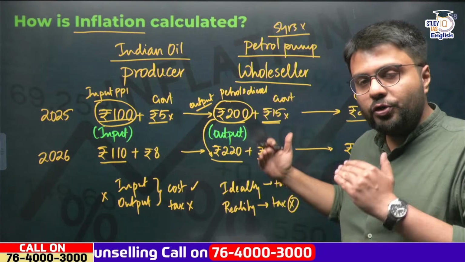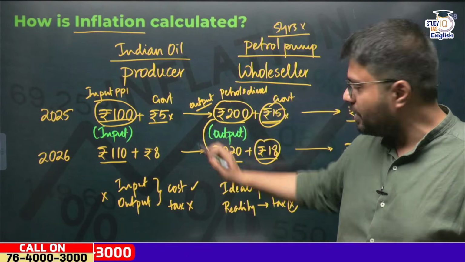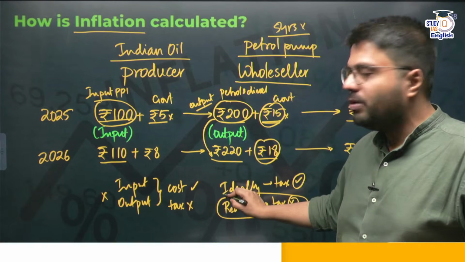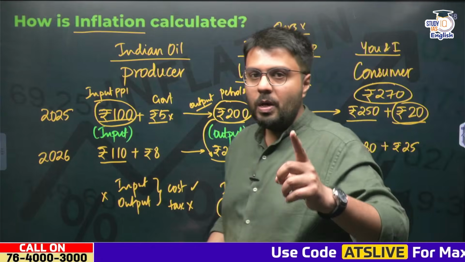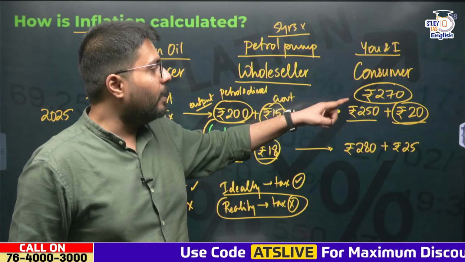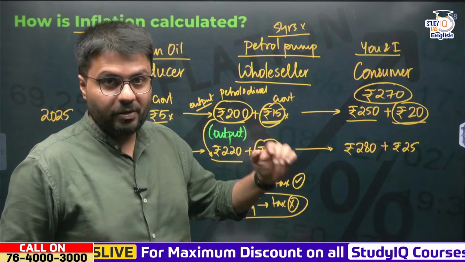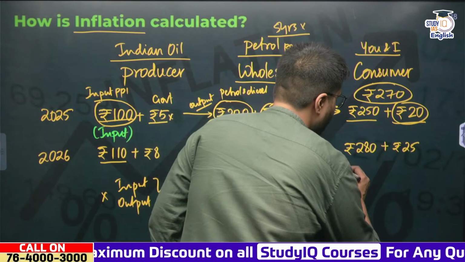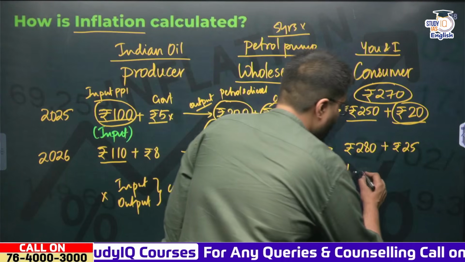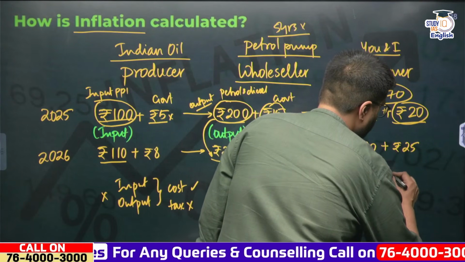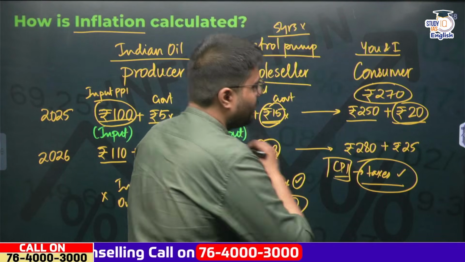So ideally we should take into account the taxes paid by wholesalers to buy the product from producers, but in reality we do not take that into account because up till now we were not calculating PPI. Now the prices at the consumer level would tell you how much inflation has risen in the past few years, and this is gauged by an index called the consumer price index. In the consumer price index, we take into account the indirect taxes paid by the consumers, and this is how even in India the CPI is calculated.